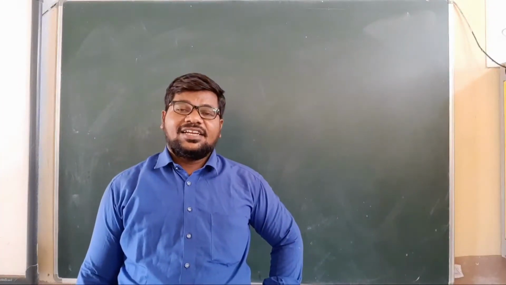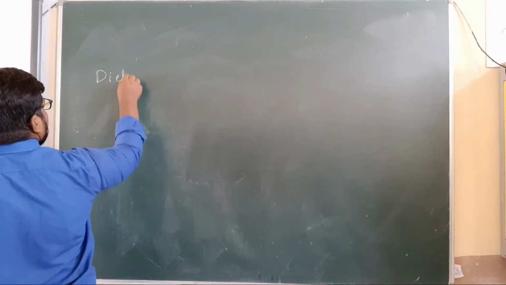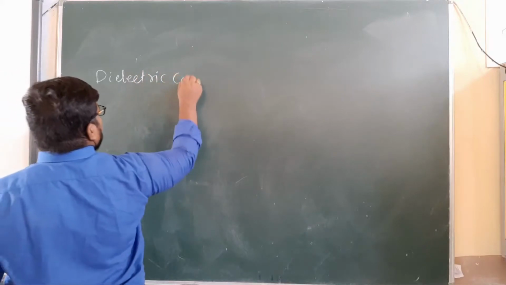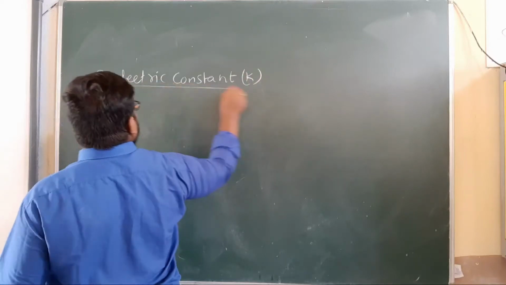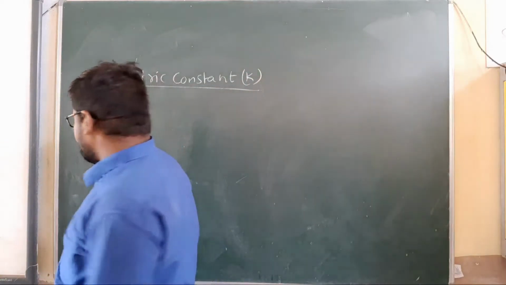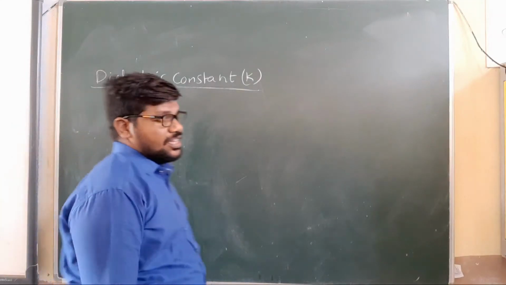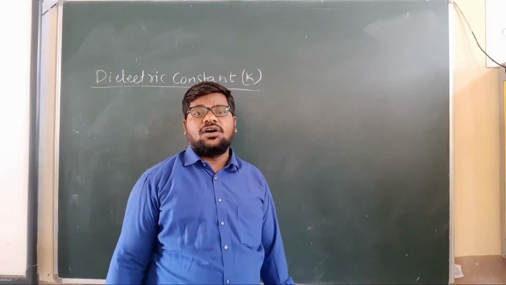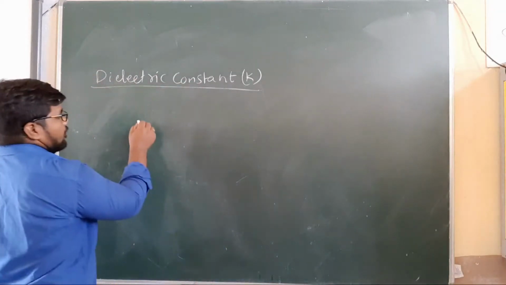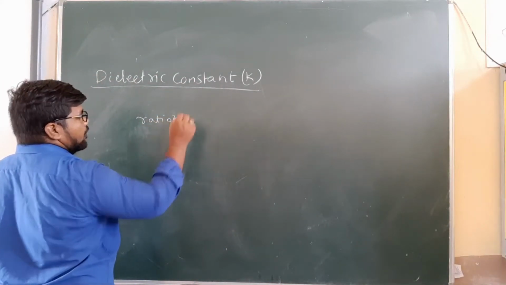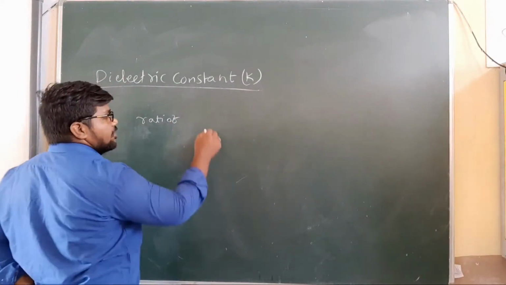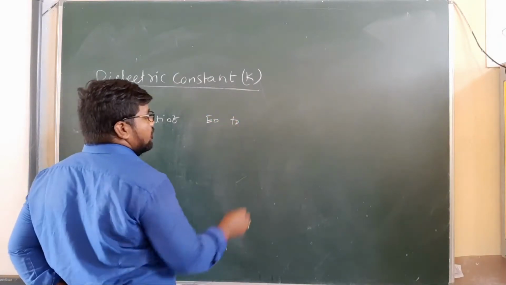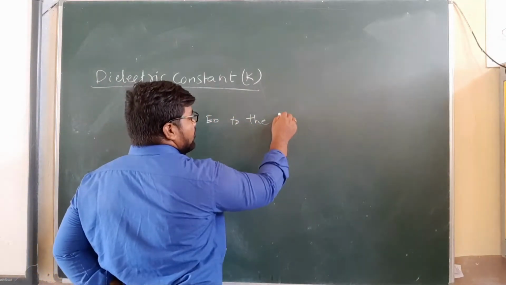Coming to dielectric constant, my children. Dielectric constant is denoted K, and it is defined as the ratio of the external electric field E naught to the reduced electric field.